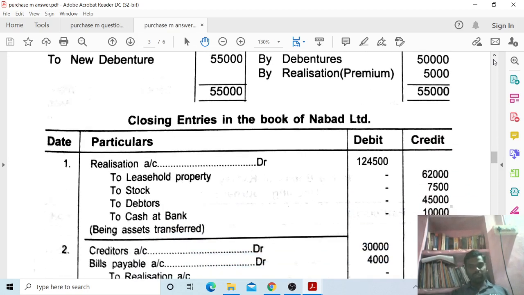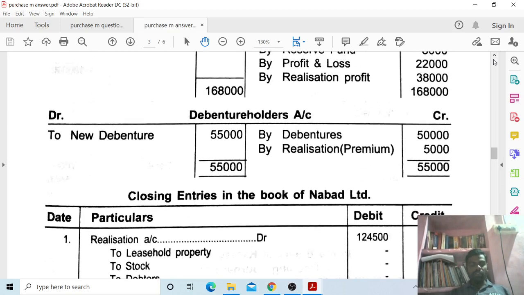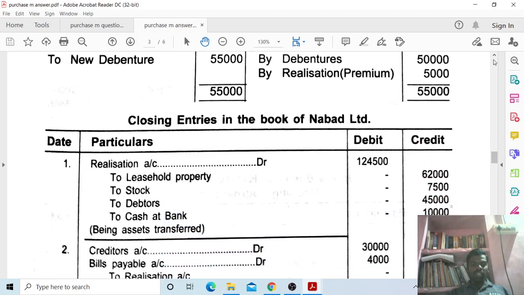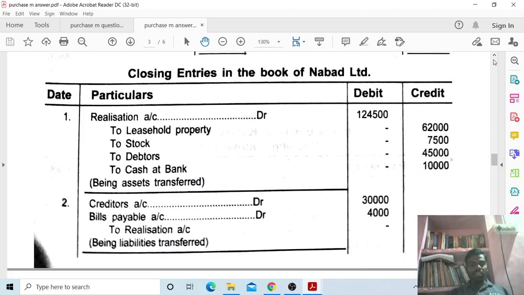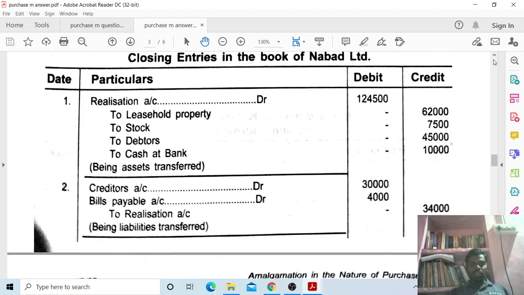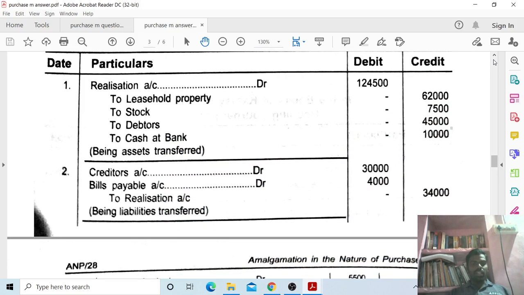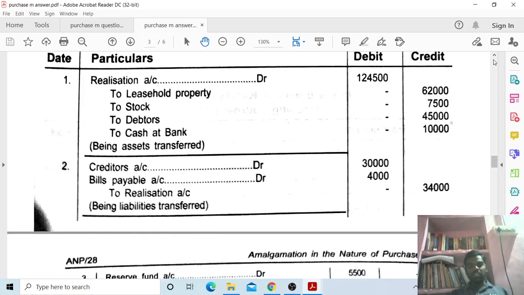Next, these are the closing entries of NABARD Limited. Now, closing entries in the books of NABARD Limited. Date, particulars, debit and credit. First one, realization account debit.